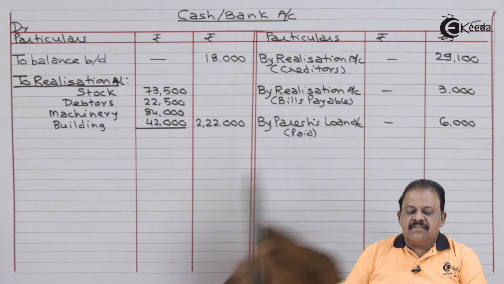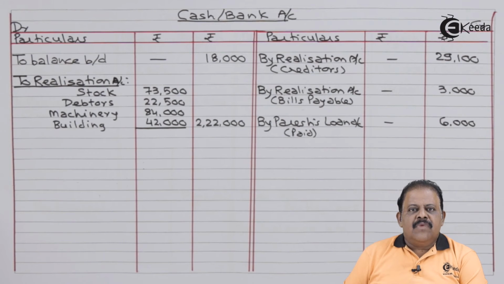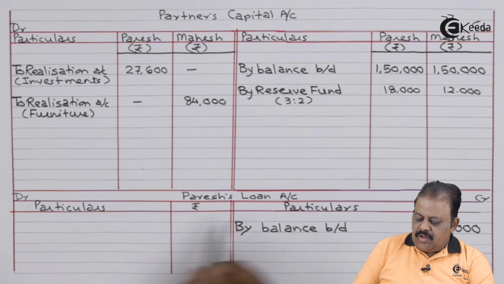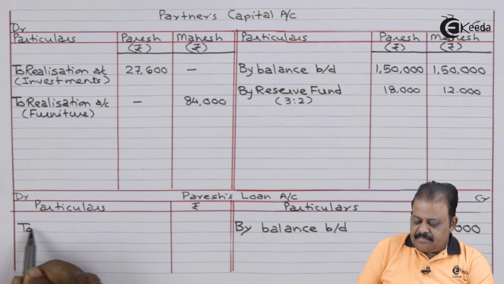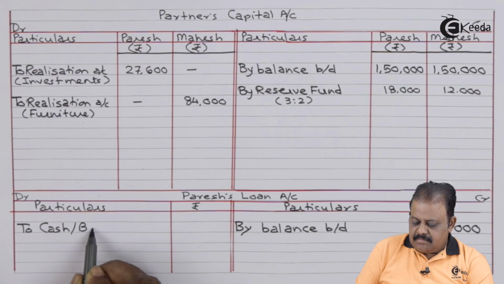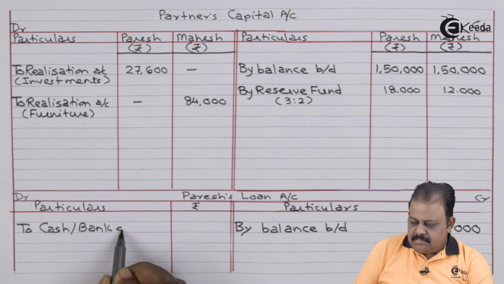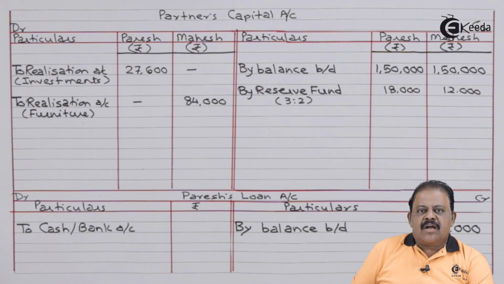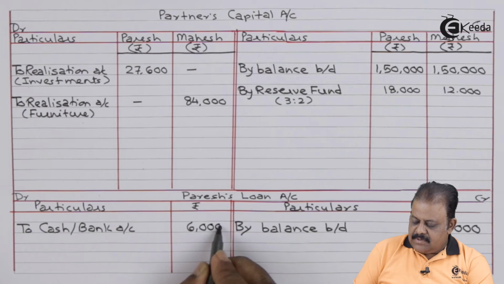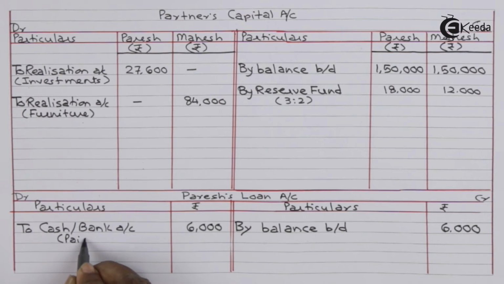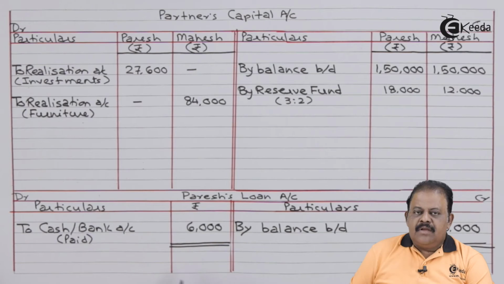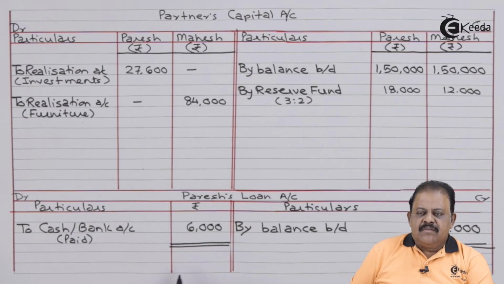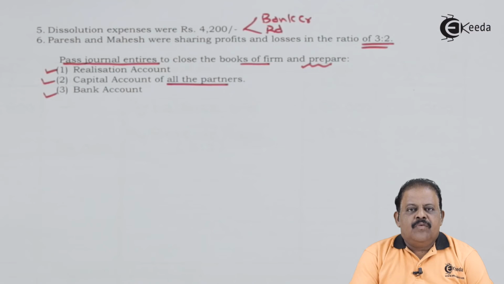This will have a second effect in Paresh loan account on debit side, to cash bank account 6,000. Loan amount is paid. Here Paresh loan account gets closed. Loan of 6,000 is fully paid. We have completed the third stage, realization of liabilities.